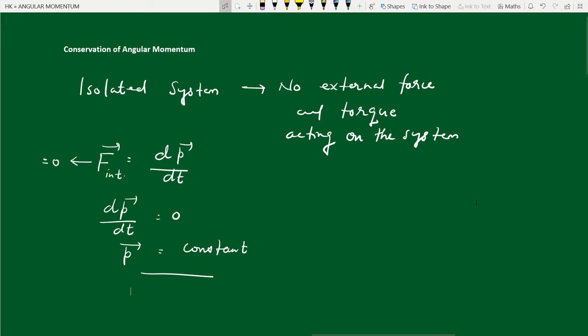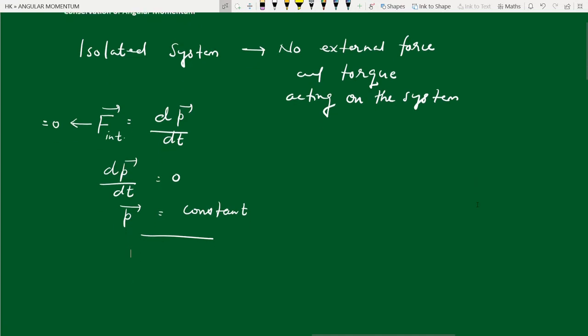There is no external torque acting on it, so let us look at the internal torque. Assume it's a rigid body composed of n particles, and let us look at the force on the jth particle. This force must be an internal force because it's an isolated system.